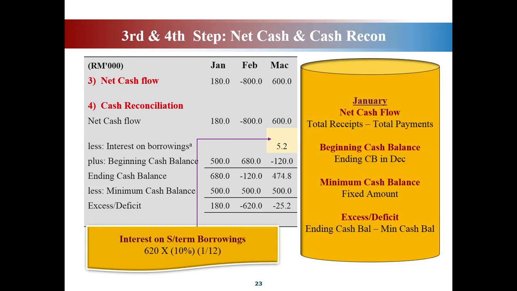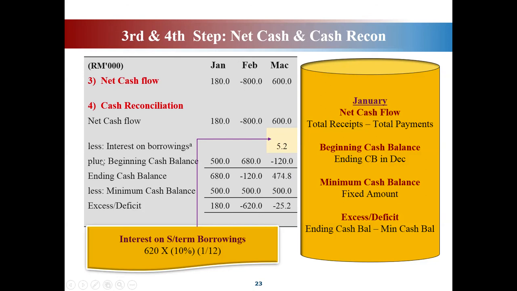Okay, the 600 from your net cash flow is a positive amount, but since you have to borrow, you have to pay interest of RM5.20. Okay, you minus 5 ringgit 20 sen and minus your beginning cash balance. You have to plus, but plus negative, you will get negative too. So that's why your ending cash balance is RM474.80. Okay, you have to look at the sign here.